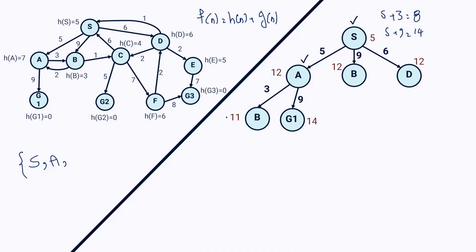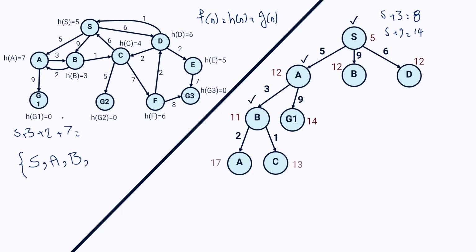So I expand node B based on the graph on the left side. Node B has 2 children, node A and node C. So I mark node B and add it to my visited list. After that, I have to calculate the evaluation function for node A and C. For node A, that would be equal to 5. Let's write it here: 5 plus 3 plus 2 plus the heuristic value of node A. So for node A it is 7. So that would be equal to 17.